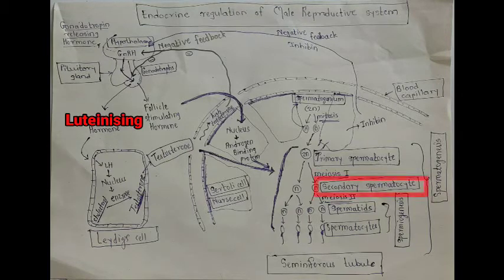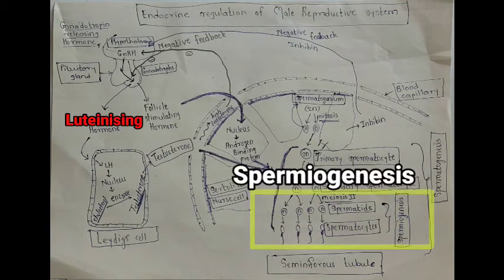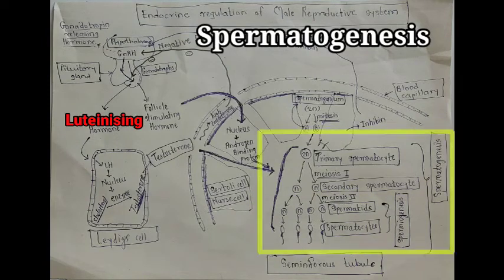It forms the secondary spermatocyte. Secondary spermatocyte again divides by the process of meiosis second and forms four spermatids. These four spermatids mature into spermatozoa. The process of formation of spermatozoa from spermatid is called spermiogenesis, and the entire process, the formation of spermatozoa from primary spermatocytes, is known as spermatogenesis.